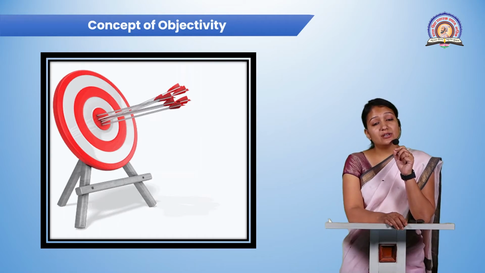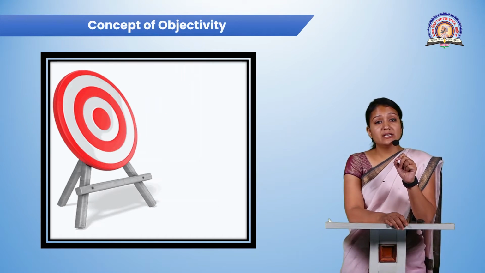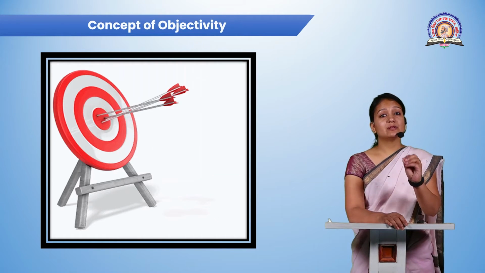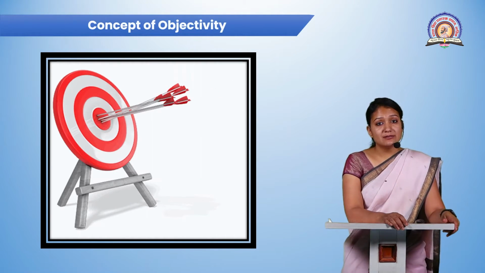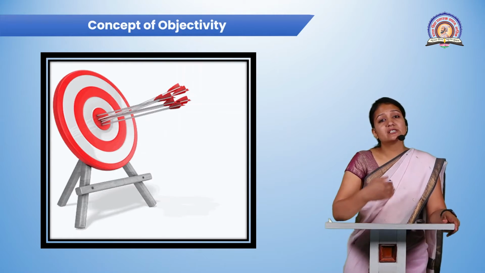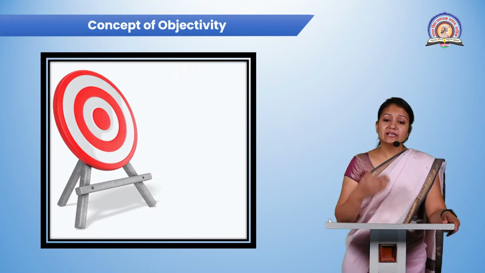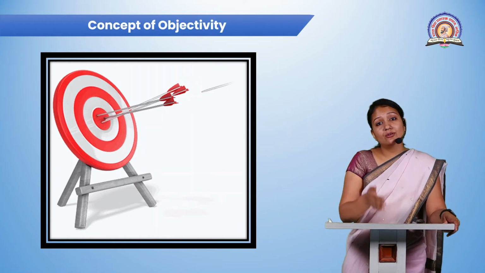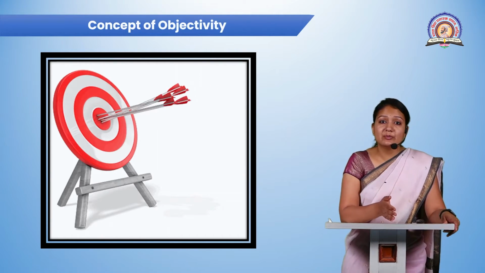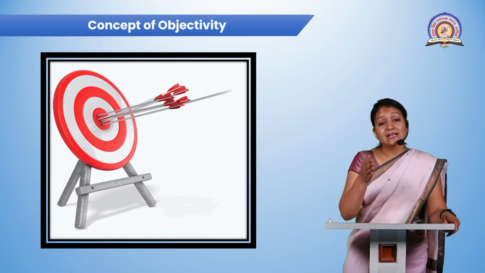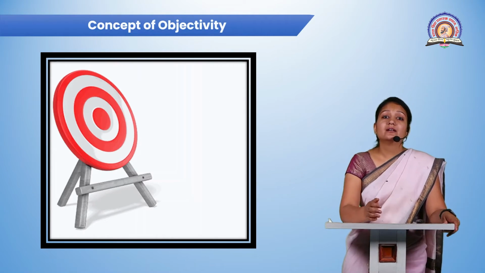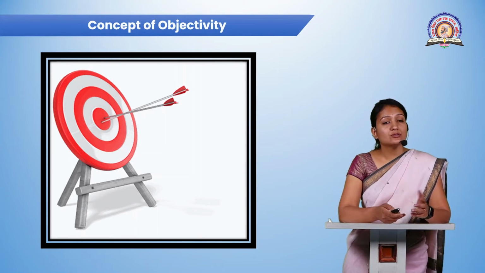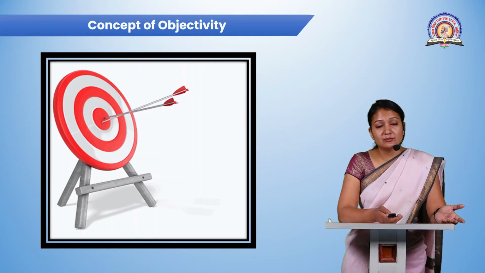So if the objectivity is clear to me, then I am very clear about my cost, what should be the cost required for my particular product or service, because I know my objective is to sell that product into the market, and for doing that, whatever cost I will require, that much amount of money has to be paid by my organization. So this is the concept of objectivity. So the objective will be different, and obviously the cost will be different.